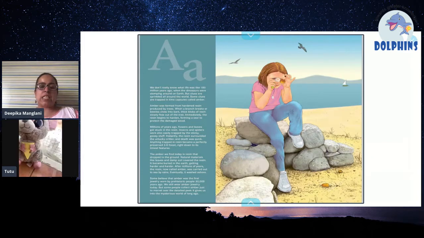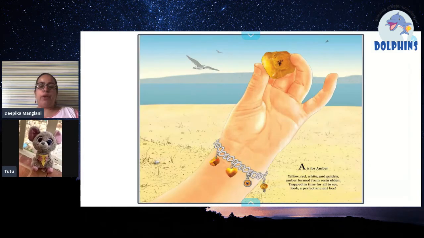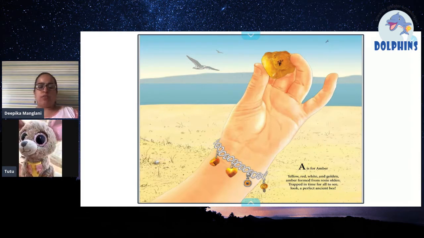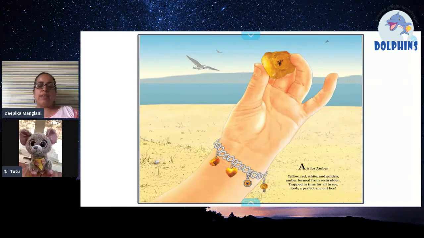So the A stands here for amber. Amber is a yellow, red, white, and golden substance formed from ancient resin. In olden times, glue would come out of trees, and a bee got stuck in one such glue and was sealed inside. So you can see that there is a bee trapped inside this, and this is all ancient, thousands of years old. So this A is for amber.